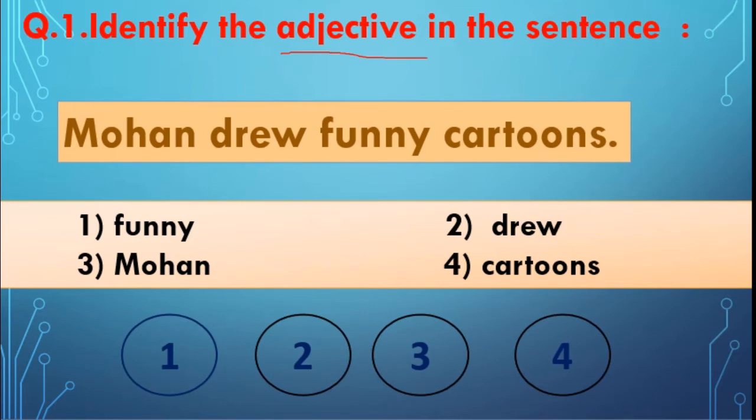You have 4 options to select the proper option and you have to darken the circle with that number. Okay, come on, tell me which is the proper answer. Yes, you are right. The first one, funny.